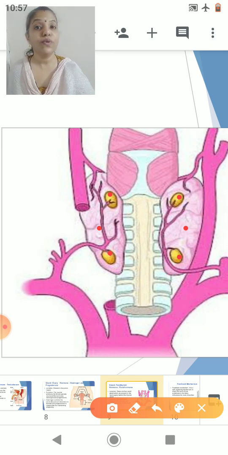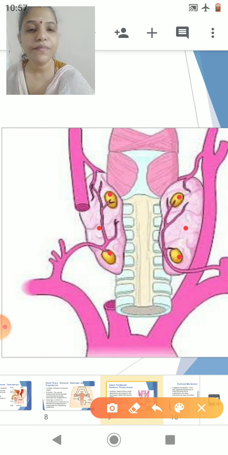And this parathyroid hormone is responsible for maintaining the calcium and phosphate level of our body. Okay.